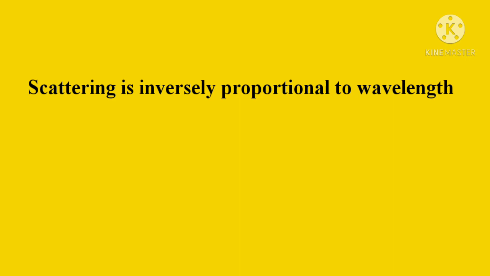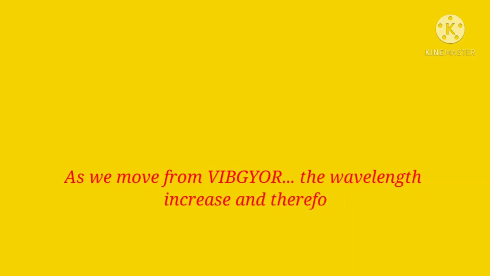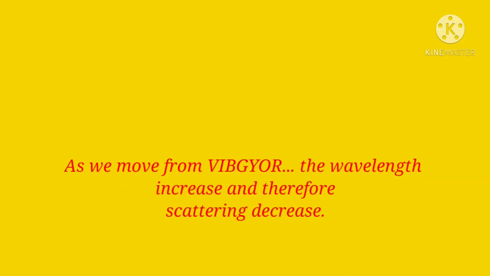Always remember, students, from V to R in VIBGYOR, the wavelength becomes more, and if the wavelength is more, scattering is less. This is always vice versa.